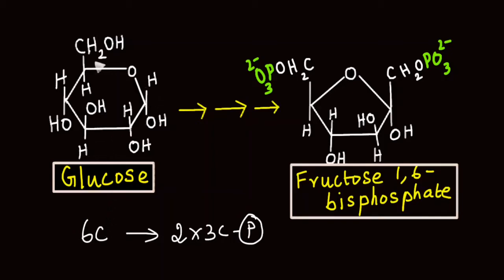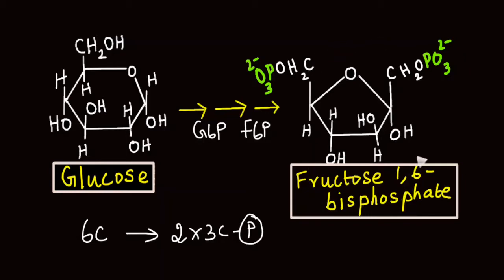You see the structure of glucose, where only the 6th carbon alone is lying outside the ring, whereas all other carbons are present within the ring, with which it cannot bind with phosphate. So glucose, with the help of the 6th carbon, binds with phosphate and forms glucose 6-phosphate. As it is not enough, as it has to bind with one more phosphate, it gets isomerized into fructose 6-phosphate. If you look at the structure of fructose, it has the 6th carbon as well as the 1st carbon lying outside the ring. So with the help of both carbons, it binds with phosphate groups.